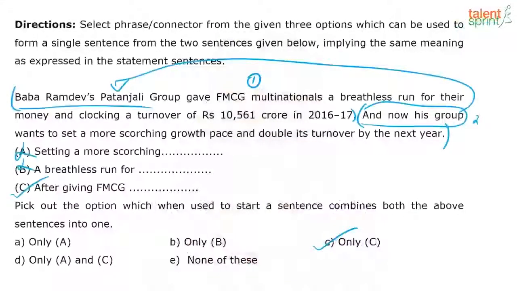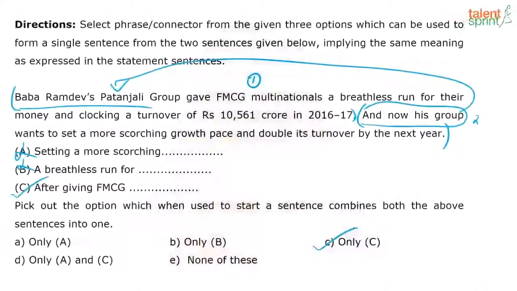So when you start the sentence with a breathless run for, it just doesn't make sense because I need a subject who's actually doing that to you, right? So that way, meaningfully, I cannot start the sentence with a breathless run for. It just doesn't make logical sense. Intense fight, genuine fight, yeah. I mean, in this context, it's not really a fight. It's more of giving them a tough time.